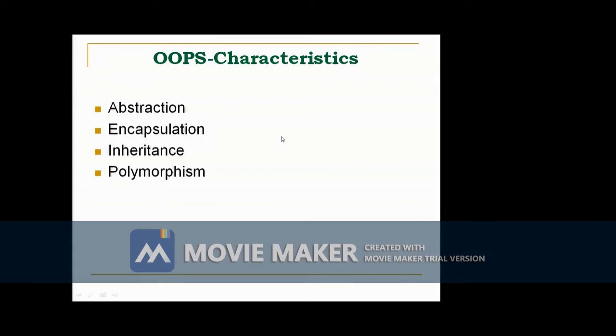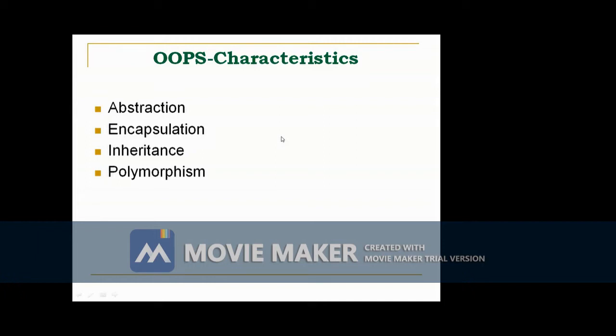The topmost class is called the superclass, and the derived class is called a subclass. In C++ we call them base and derived class, but here we say superclass and subclass. The base class is called the superclass, and the derived class is called the subclass. So a subclass inherits the behavior from its superclass.